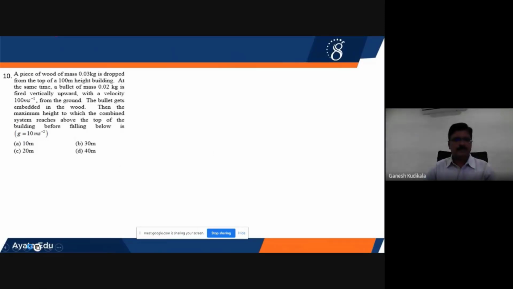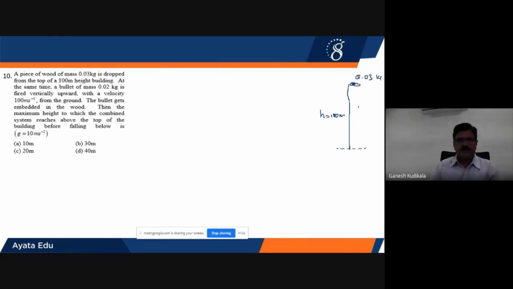in which it was mentioned that a piece of wood is now dropped from a certain height of 100 meters. So let us put the small diagram. A piece of wood is released from a height equal to 100 meters. The mass of this piece of wood will be equal to 0.03 kg.